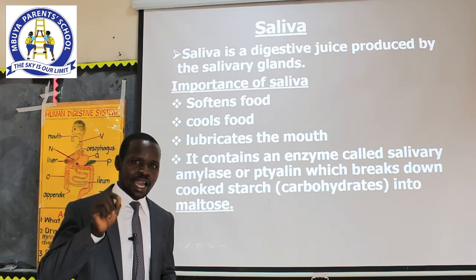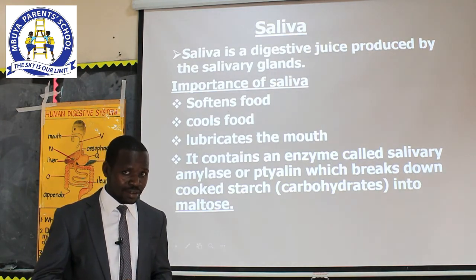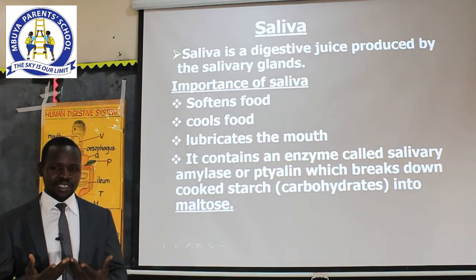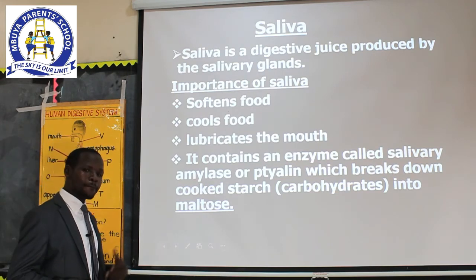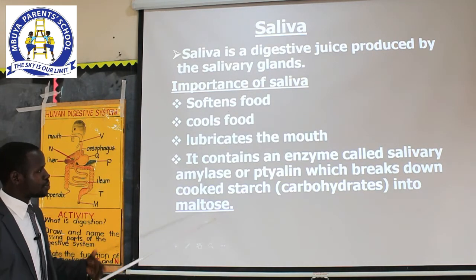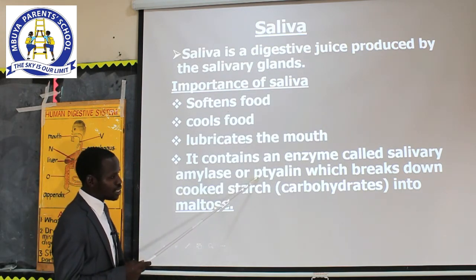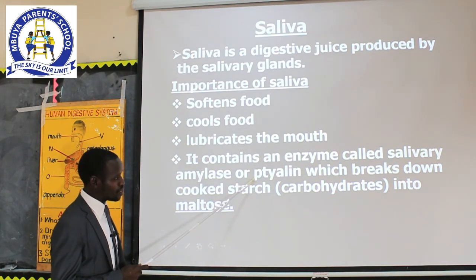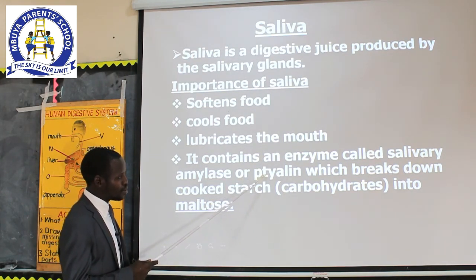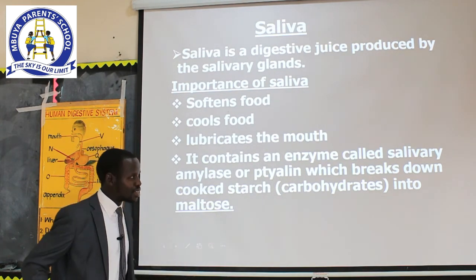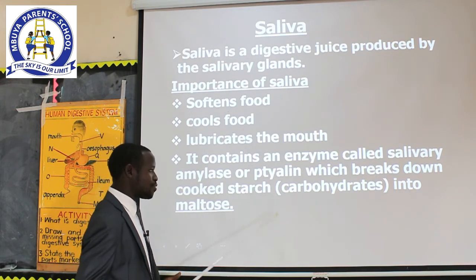The salivary amylase. Again, salivary amylase. You can also call this enzyme ptyalin. Here is the spelling. Note the spelling carefully. Ptyalin. Everybody? Ptyalin. Can you spell the word ptyalin? P-T-Y-A-L-I-N. Ptyalin. Please note the spellings carefully.